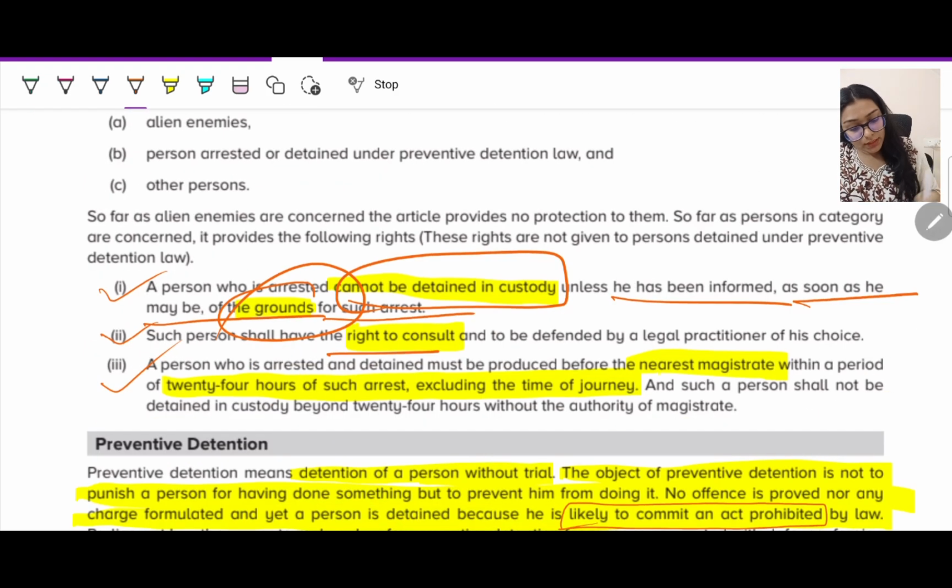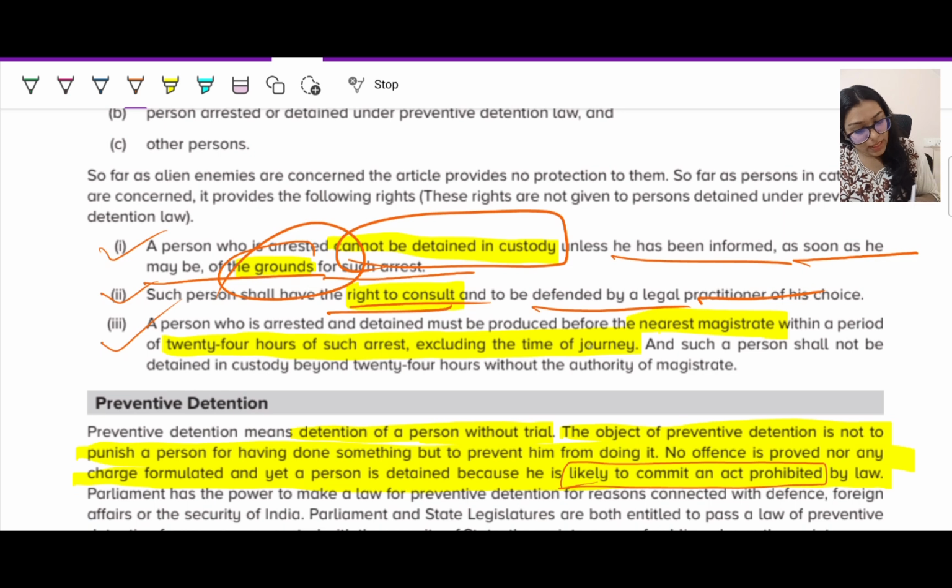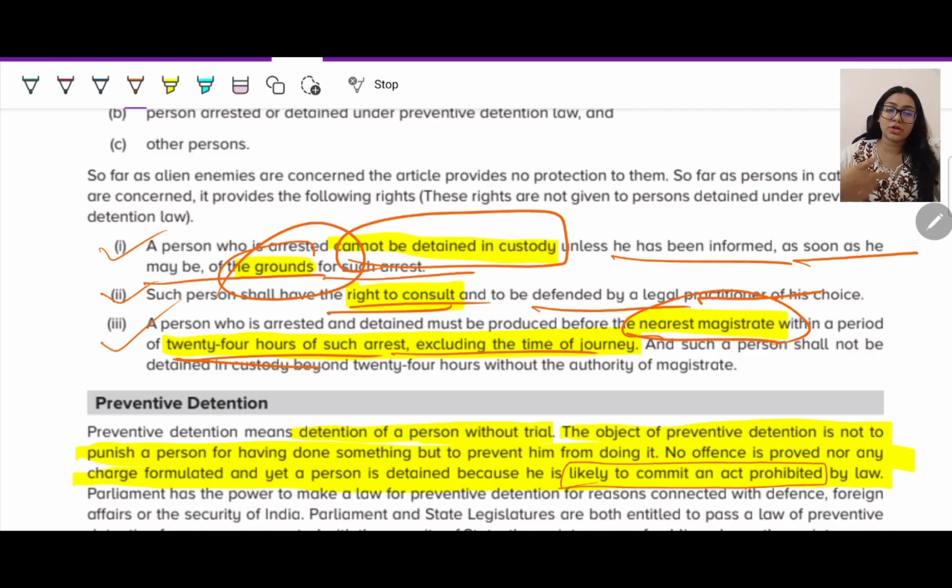Grounds should be informed. Second, you have the right to consult and be defended by a legal practitioner who can represent you in the court. That is again your fundamental right. And you should be presented before the nearest magistrate within 24 hours of arrest, excluding the time of journey. So from when they arrest you, within 24 hours they have to produce you before the nearest magistrate, excluding the time taken to travel to the magistrate.